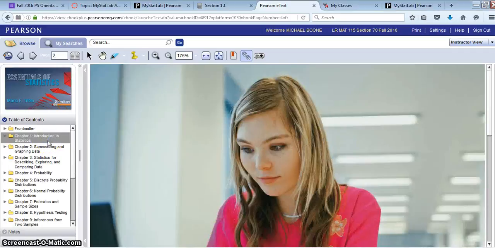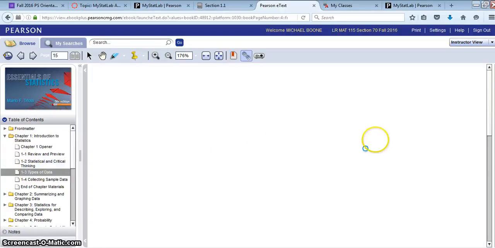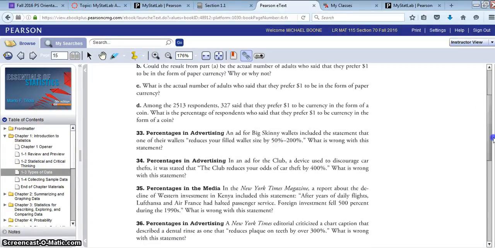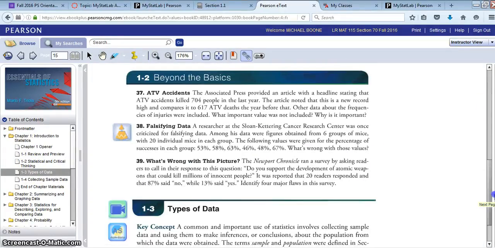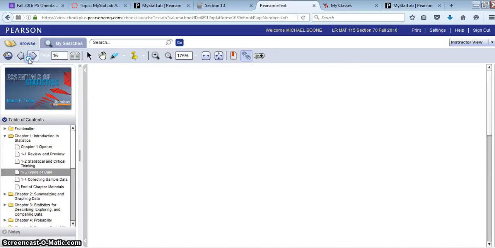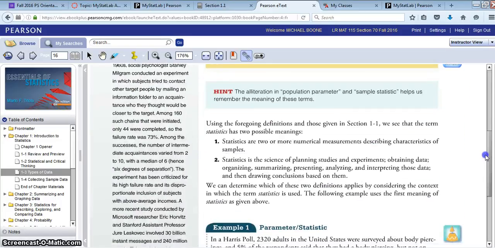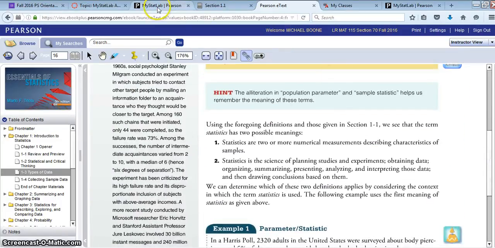So chapter 1, and we could look at any of the sections. Types of data, right? And this will look exactly as a physical copy of the book would look. So lots of definitions in chapter 1. Heads up on that.